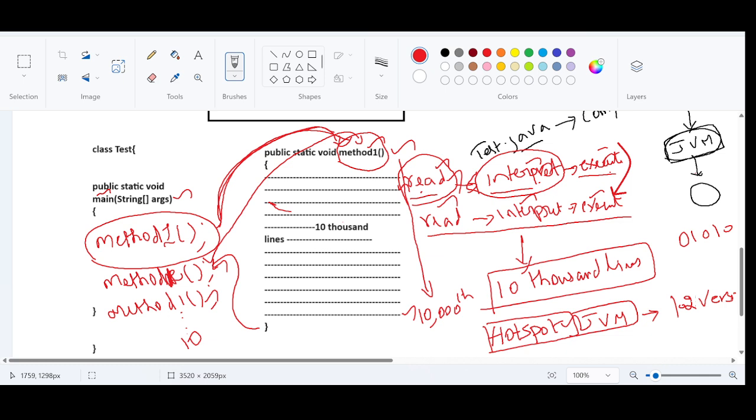They have broken down an algorithm because they thought, when a piece of code or a method is getting executed many number of times, for each and every line, every instruction, the read operation, interpret operation, execute operation is being performed over and over again. In order to avoid this, they have introduced the HotSpot JVM.